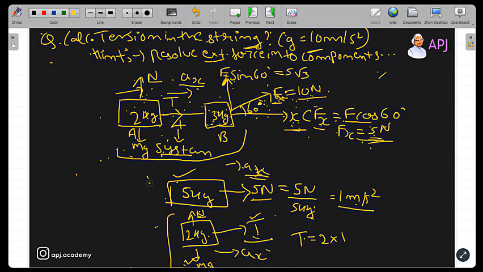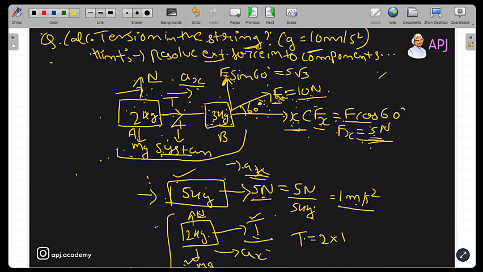If I do this, nothing has changed, because when they were separated, these 3 kg and 2 kg blocks were moving together, and due to the action of the same 5 Newton force. That is why nothing has changed, and I can replace this by a single system. If I replace them by a single system, I can calculate their acceleration.